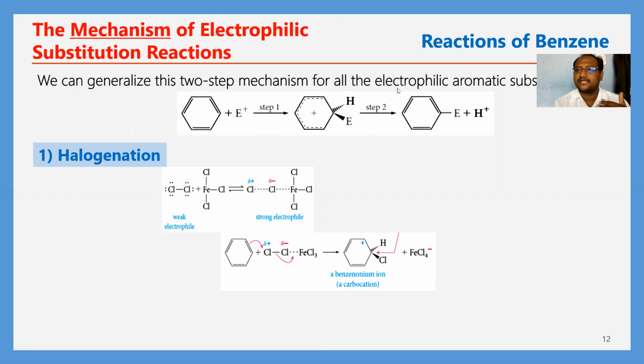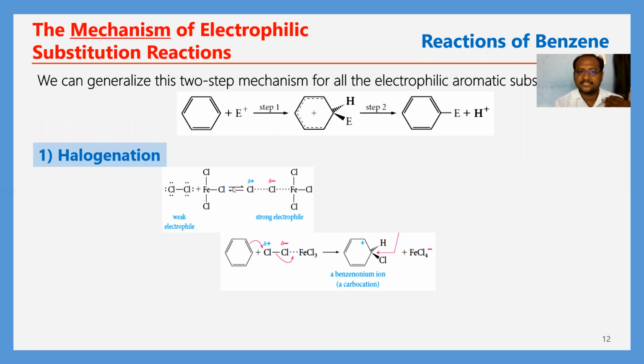So next, for all the electrophilic aromatic substitutions, here is the electrophile, E plus. For the electrophile, the first letter E is taken, and plus indicates that it has fewer electrons, therefore it is called an electrophile. It needs electrons from others.